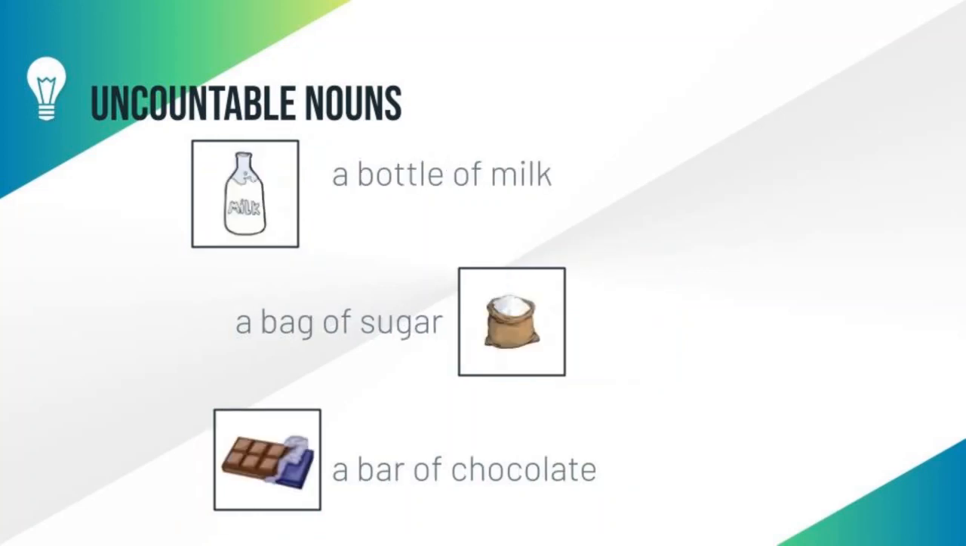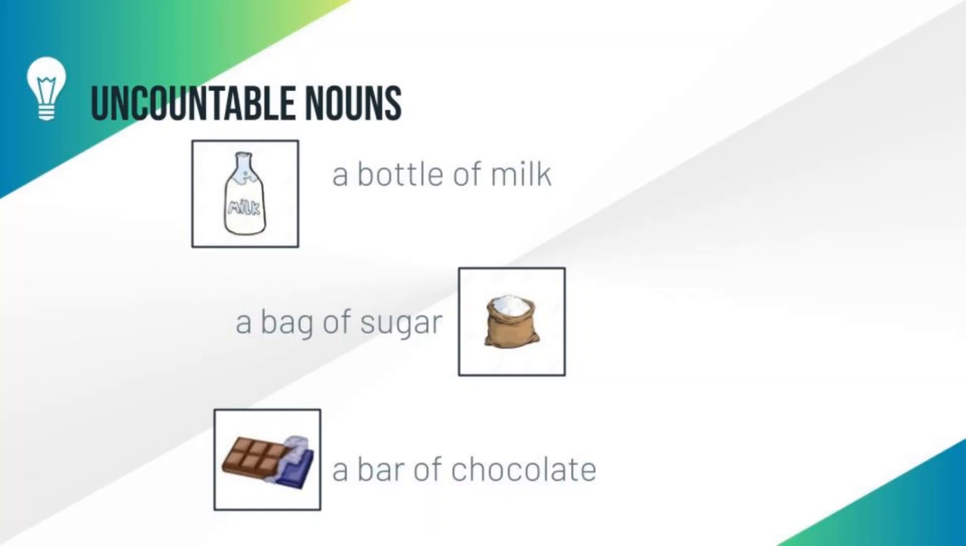Students, let us see some more common examples of uncountable nouns. Look at the given example, that is a bottle of milk. Students, milk is an uncountable noun because we cannot count the milk. We cannot use 2 milk, 3 milk, etc. Instead, we can say a bottle of milk.